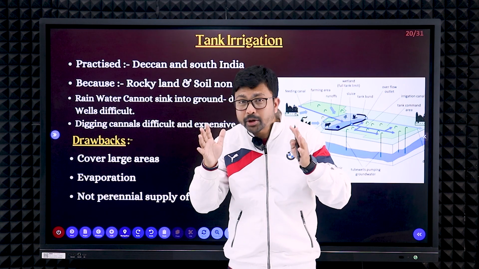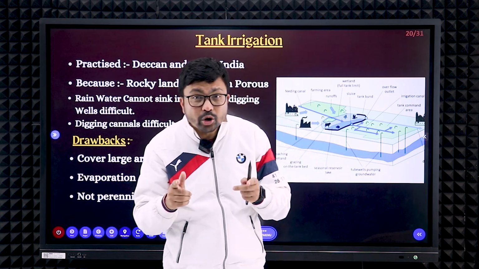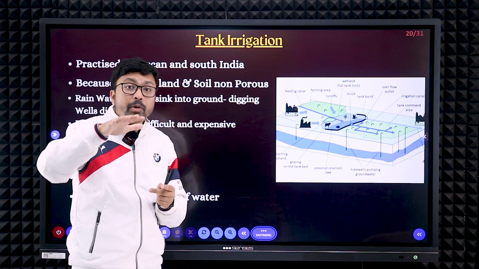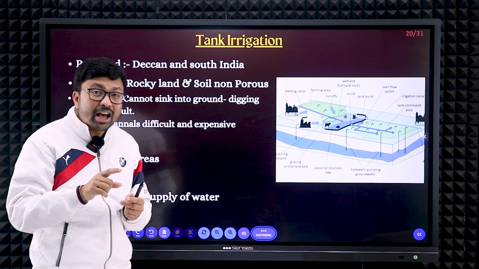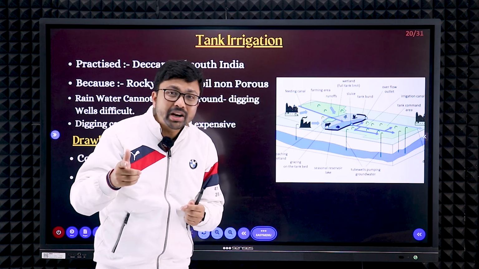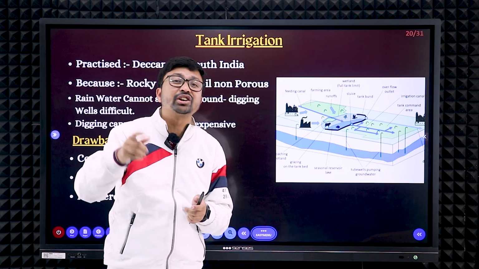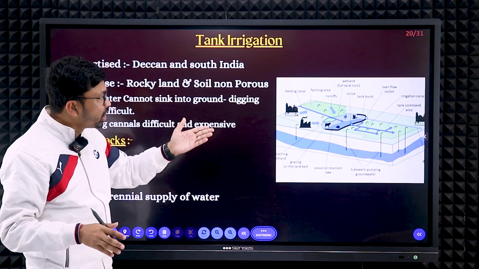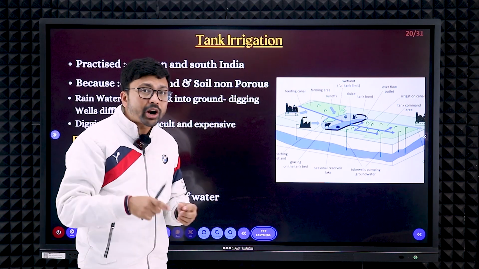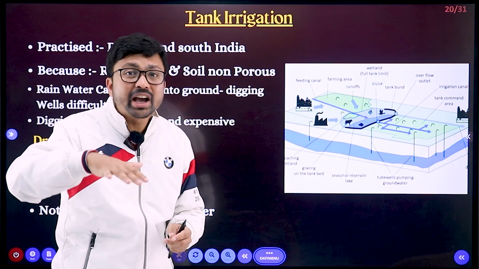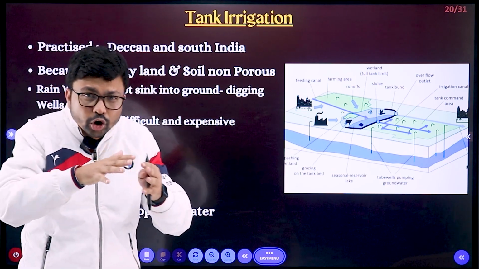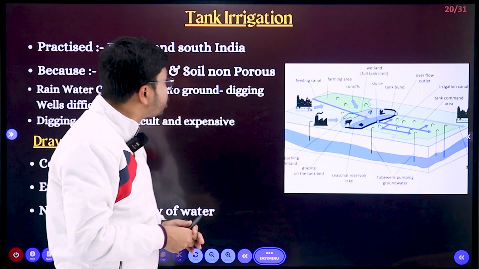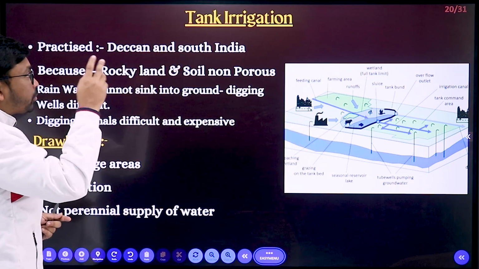Water can be stored very easily in this part, while the other methods of irrigation are not possible in that area. Why? Because the groundwater level is very low, and the rivers are non-perennial, so canal irrigation is also not possible. So tank irrigation is possible in that Deccan Plateau area. One more advantage: as it is a plateau area, there are up and down landforms, so in the lower land the water can be stored easily. Those are the advantages of tank irrigation.